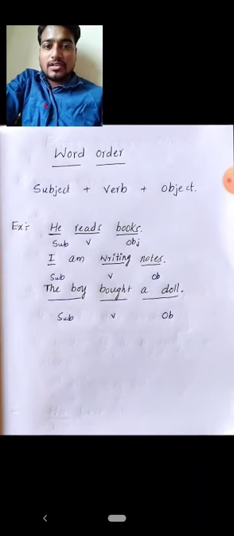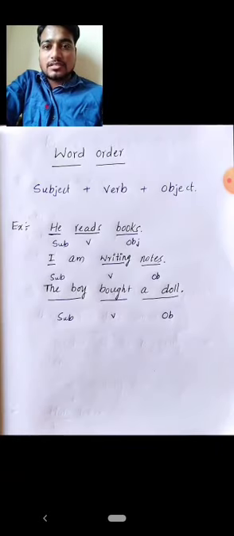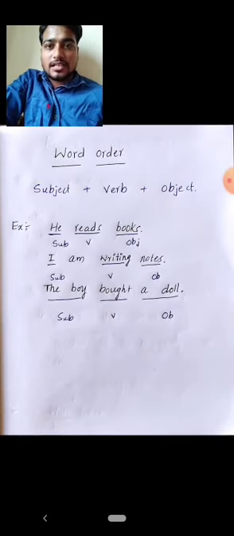So what have we learned today? We learned the parts of a sentence, majorly three parts: subject, verb, object. And the last one, we have learned the word order of a sentence, that is subject plus verb plus object.